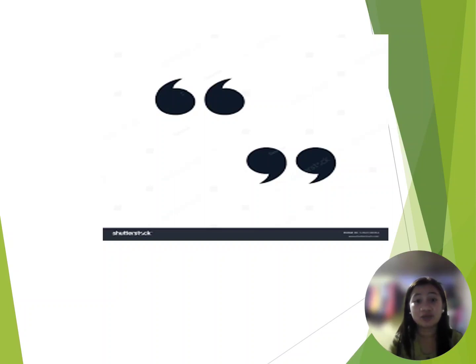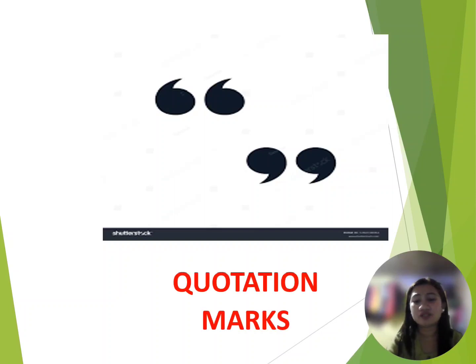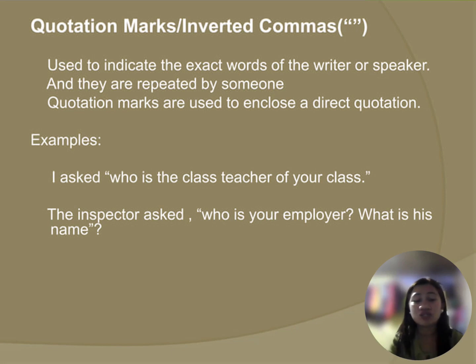Precisely, this is the quotation marks. When do we use these quotation marks? They are used to indicate the exact words of the writer or speaker, and they are repeated by someone. Quotation marks are used to enclose a direct quotation.